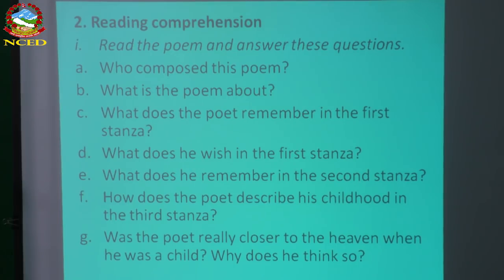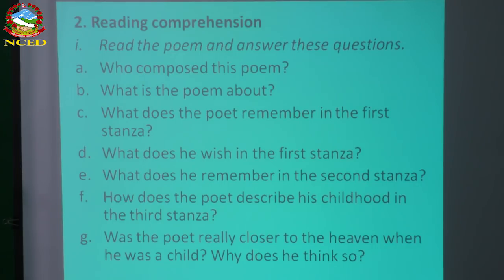One or two more. Okay. One important exercise in number 2. This is reading comprehension, and very short question answer. Read the poem and answer the questions. It says, who composed this poem? I think this type of question is very easy for you. You have been practicing such questions in the previous poems also. Okay, who composed this poem? The answer is Thomas Hood. Thomas Hood composed this poem. In place of who, you can simply write the name of the poet, the name of the composer, and then continue with the writing. Thomas Hood composed this poem. Full stop.